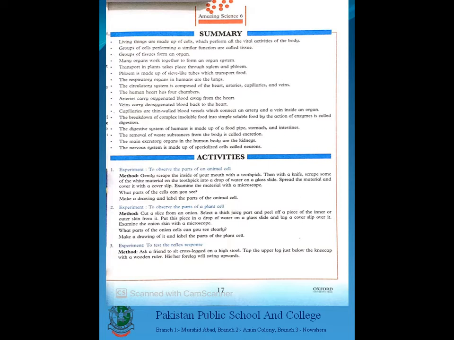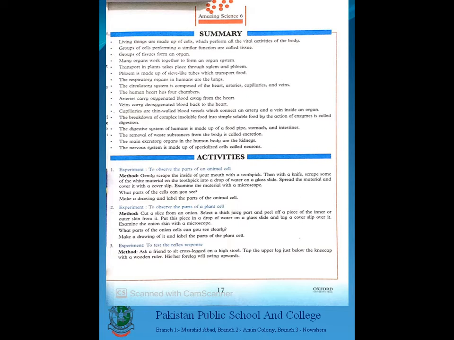Again, in the next sentence, the dash system of human is made up of the stomach, intestine. Underline digestive. The removal of waste substances from the body is called dash, excretion. The main excretory organs in the human body are the kidneys. Underline the word kidneys. The nervous system is made up of specialized cells called neurons. Let's underline the word neurons.